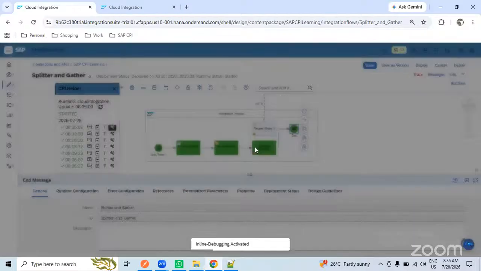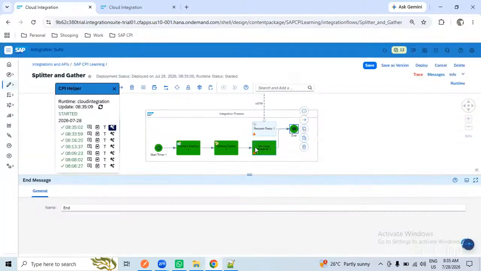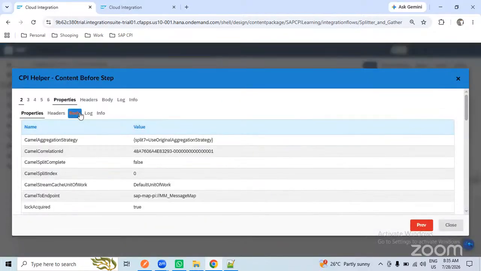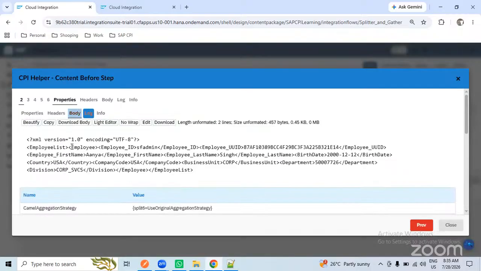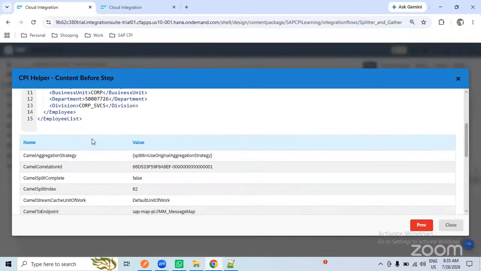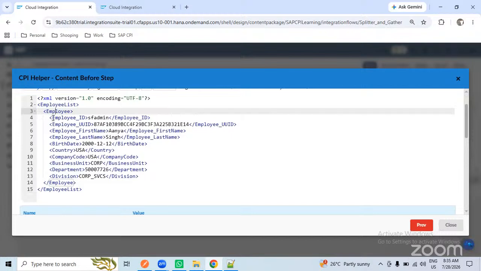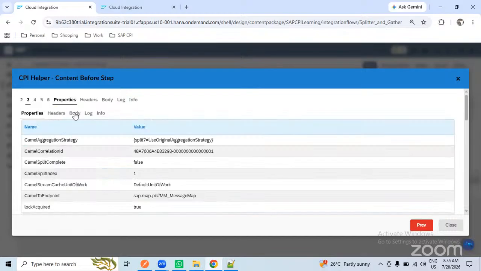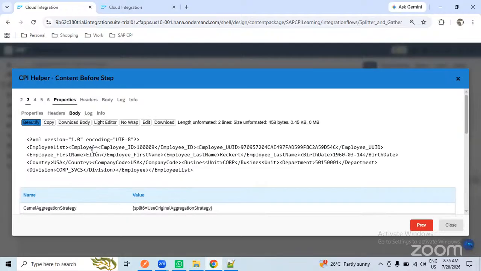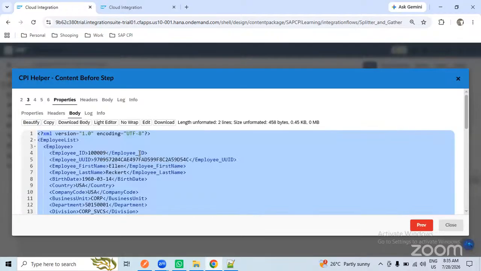You want the data after message mapping or before message mapping? After message mapping. Okay, the body. It was split 5 times, since we have 5 employees, so this is the data after message mapping. You have one employee list, and I have connected the employee ID as my person ID external. If I go into the second record, since person ID external is passing some string, you can check the number is coming.